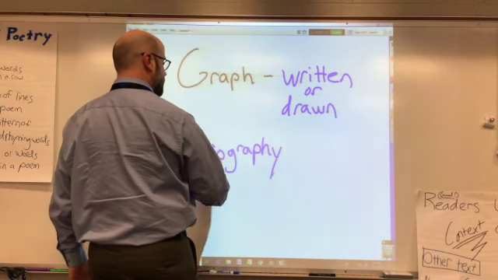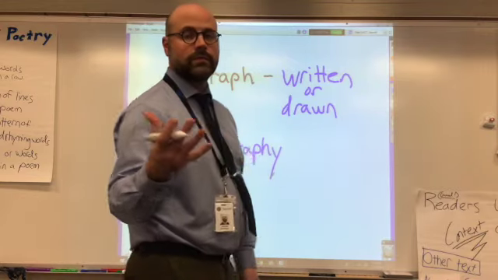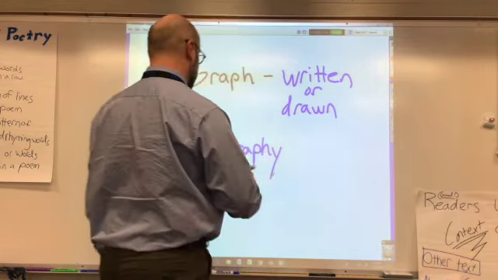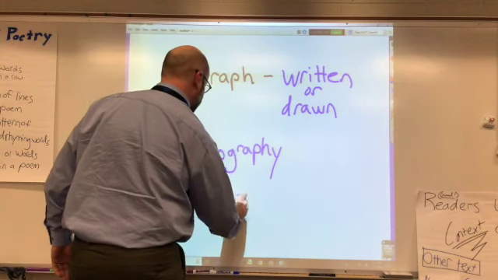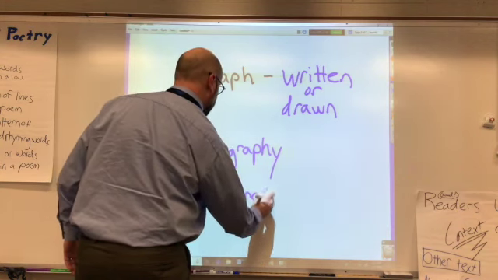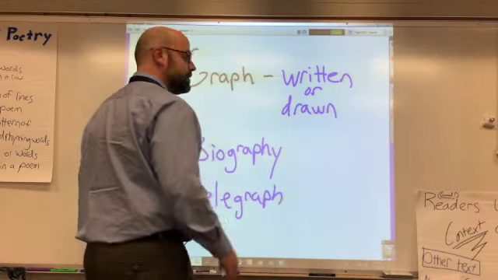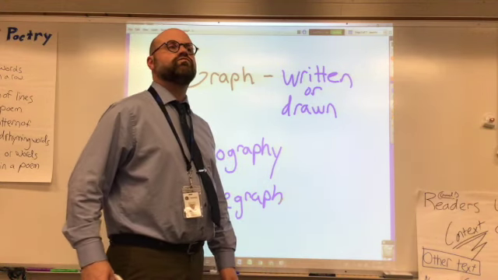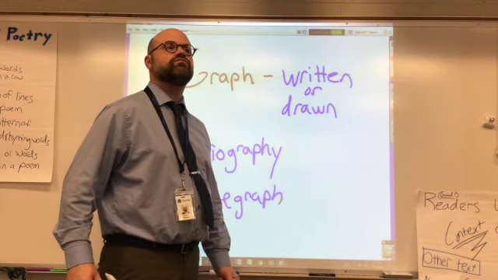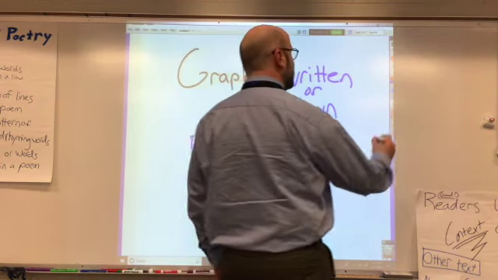There's graph right there in bio, life written down. Or, you ever heard of the old ways people used to communicate, telegraphs? Telegraphs. I know I could come up with a bajillion more if I would just stop and think about them.